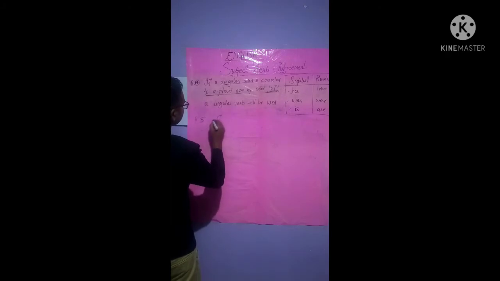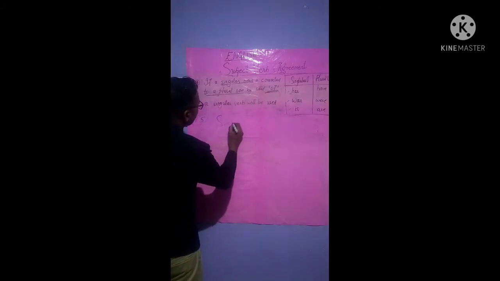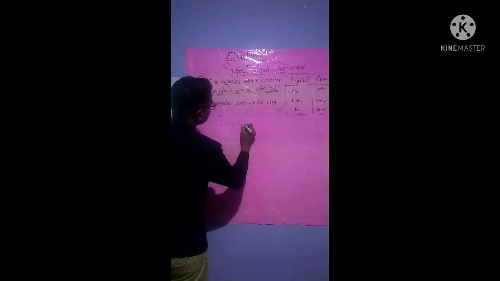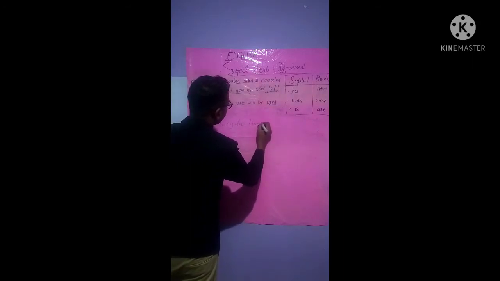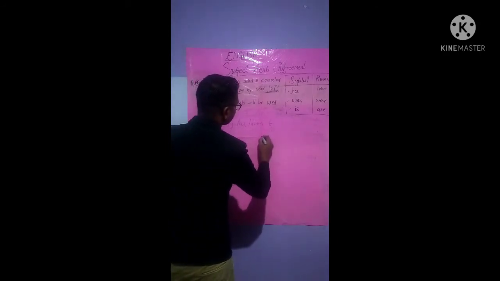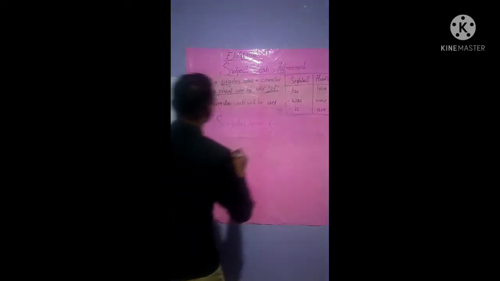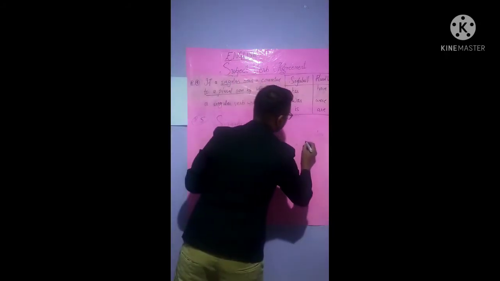All right, now rule 5 says singular noun plus, there will be different examples. I will write it here along with the subject verb.